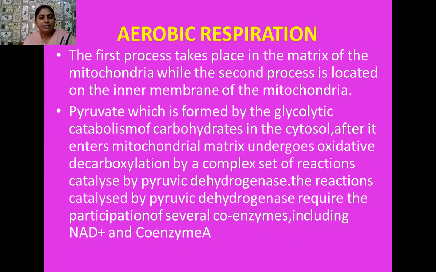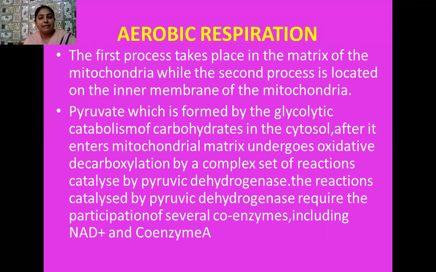So pyruvate, which is formed as a result of breakdown of glucose in glycolysis, or you can say glycolytic catabolism, is present in the cytoplasm, and from the cytoplasm it enters into the mitochondrial matrix and undergoes oxidative decarboxylation.